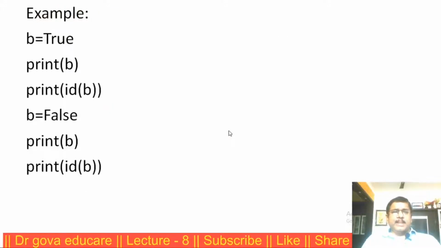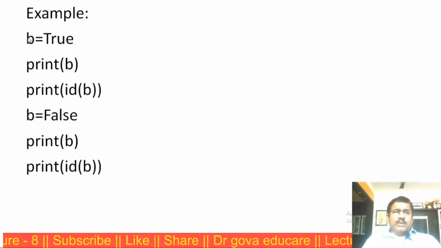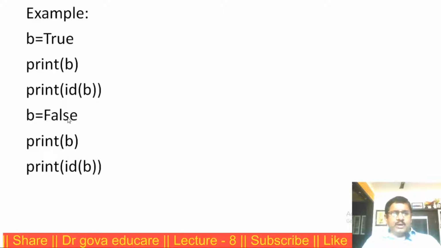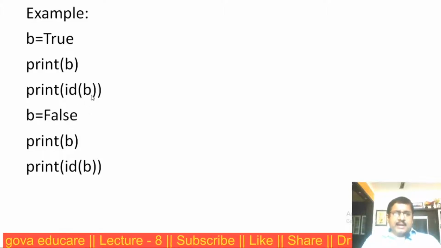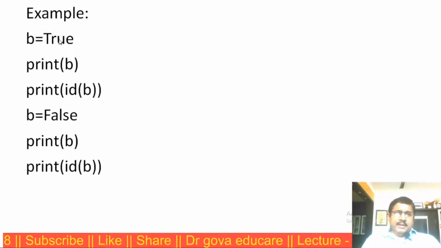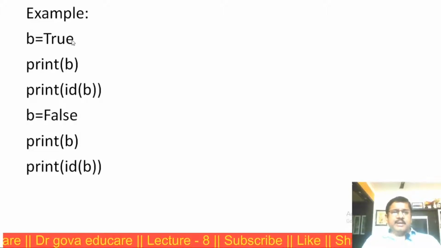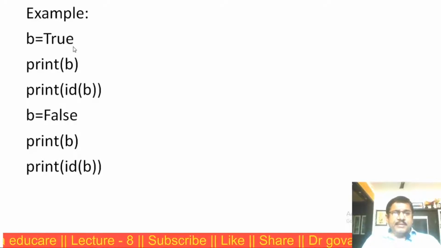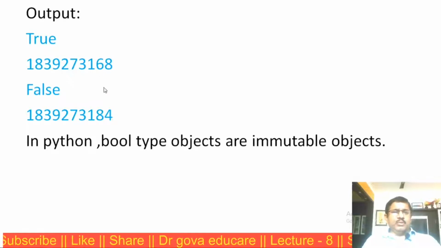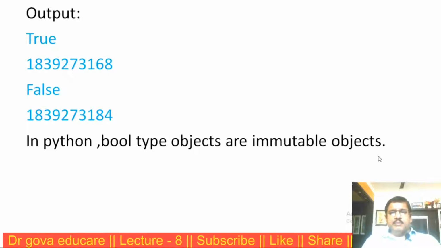This is an example. B is equal to true. I am providing true as the value of B. B is equal to false. B is one object, B is another object. These two ID numbers are different. Now this is the output. In Python, bool type objects are immutable objects.